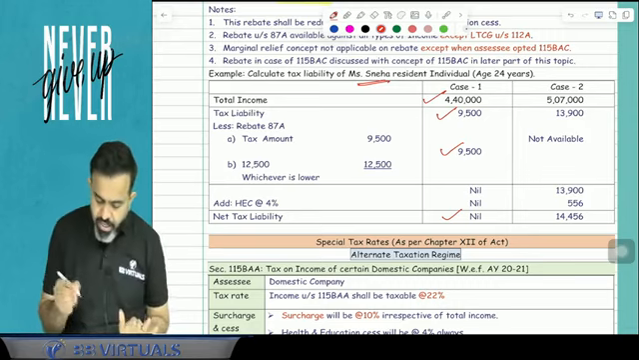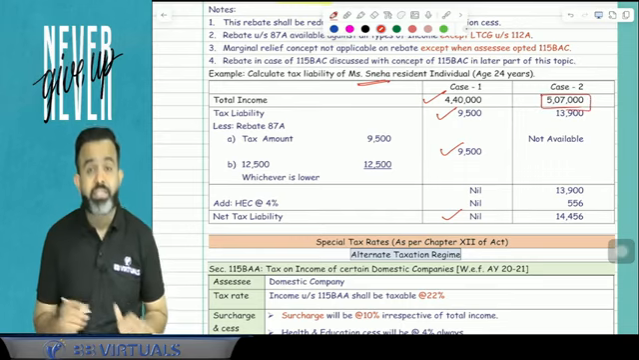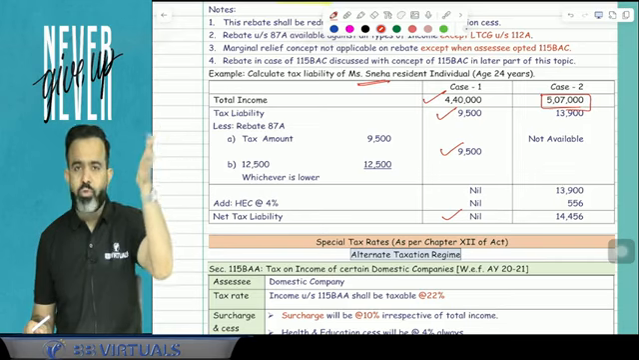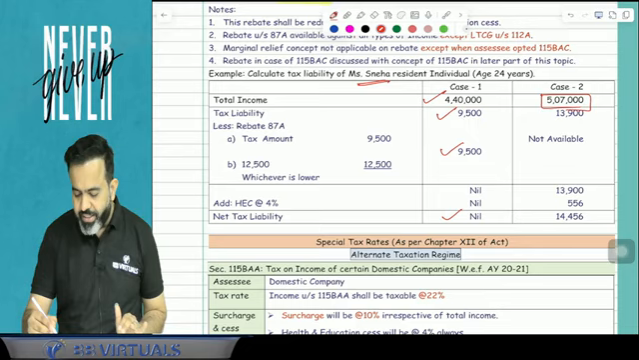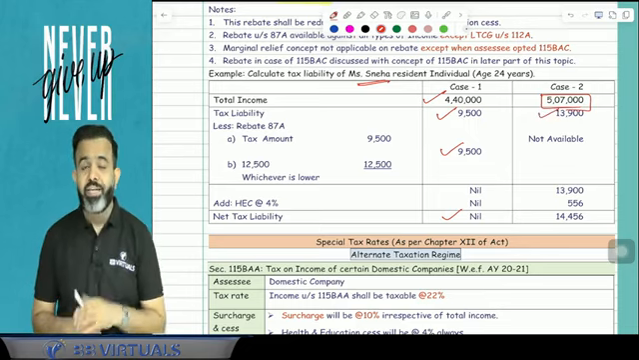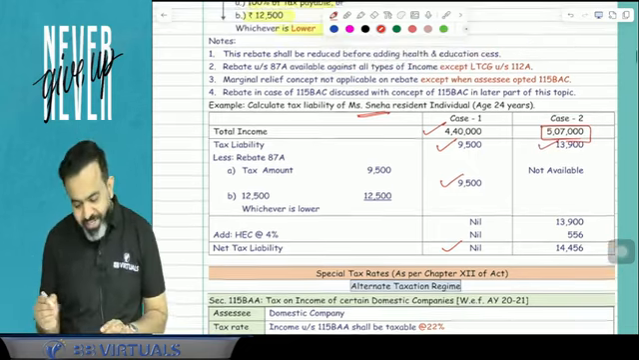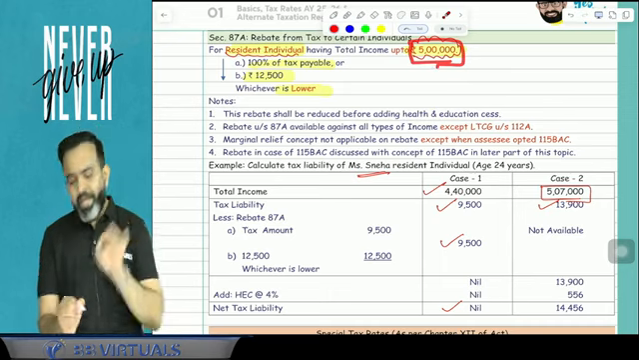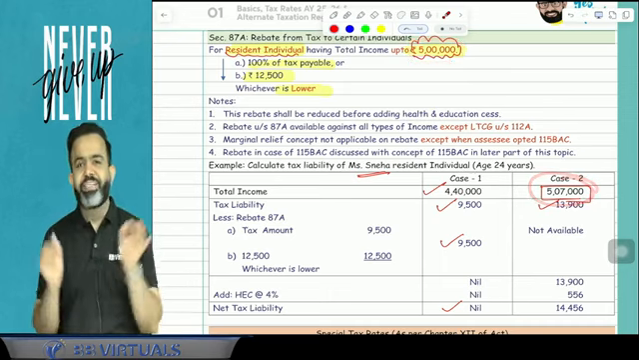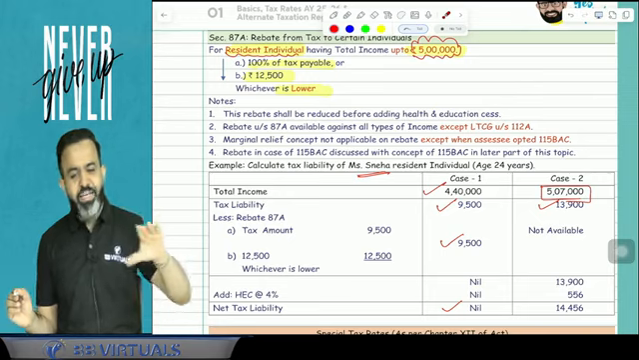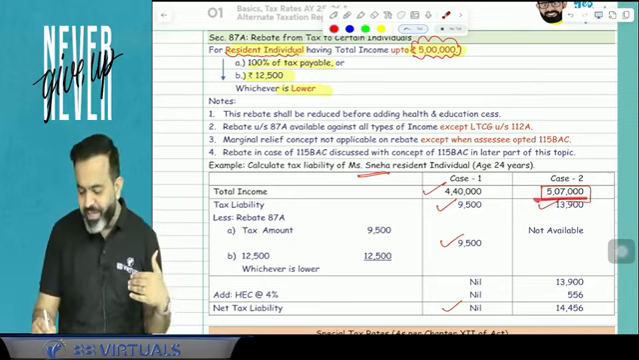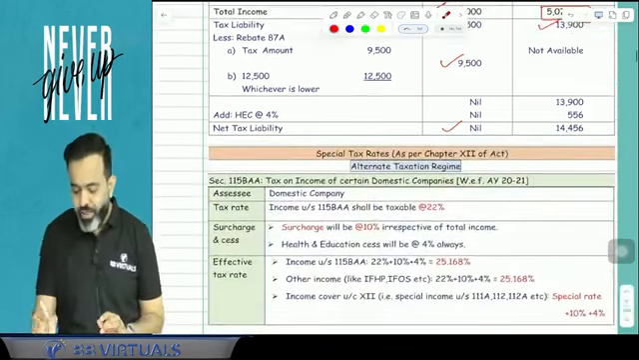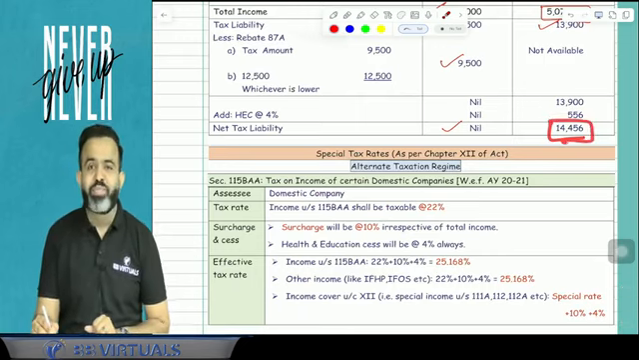Now suppose in case of Sneha, total income is 5,07,000. So you have to calculate the tax on 5,07,000 by slab rate. Here tax comes to 13,900. Is rebate available? Answer is no. Here rebate is not available because rebate is available only if your net taxable income is up to 5 lakh. And here net taxable income is 5,07,000, which is more than 5 lakh. So this particular rebate is not available. And due to that, you have to pay the tax of 14,456.